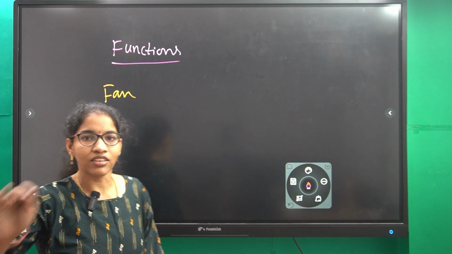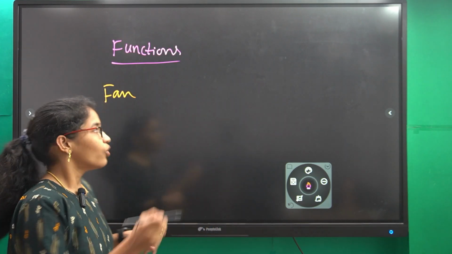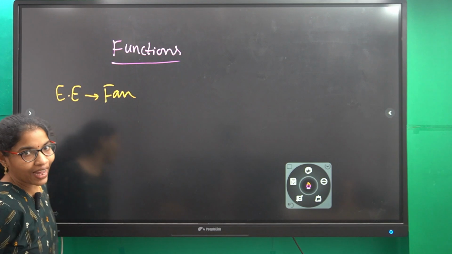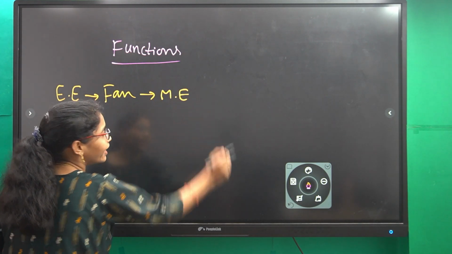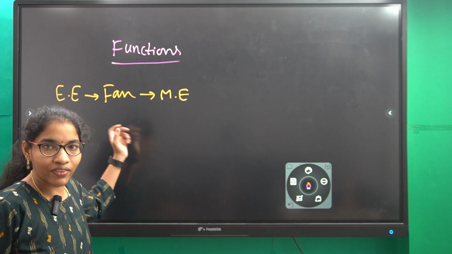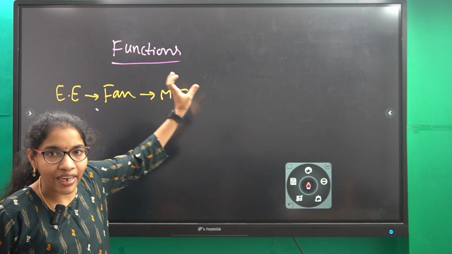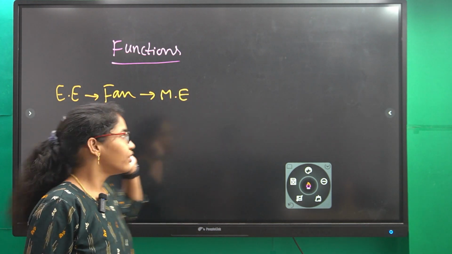When we turn on the switch, the fan will rotate or not? That means we are giving electrical energy as an input to this fan. It gives mechanical energy, right? Whenever we give electrical energy, the fan gives mechanical energy, that means it rotates. It gives some speed, right?